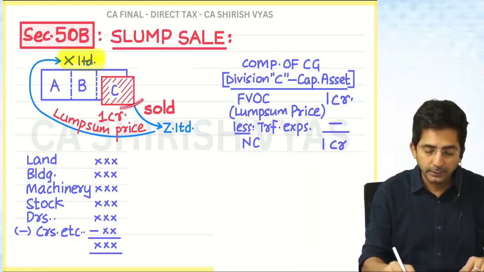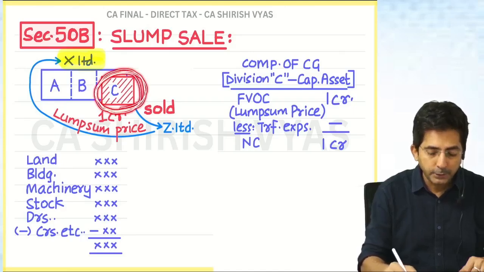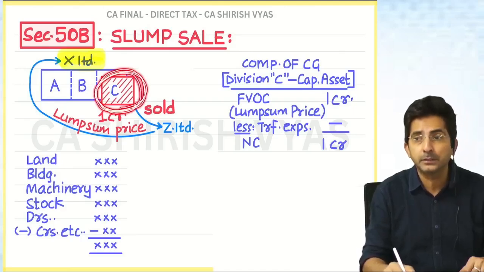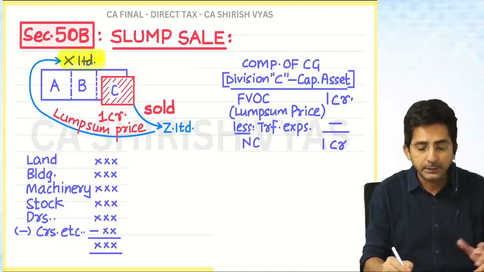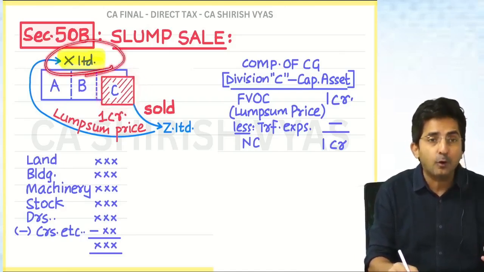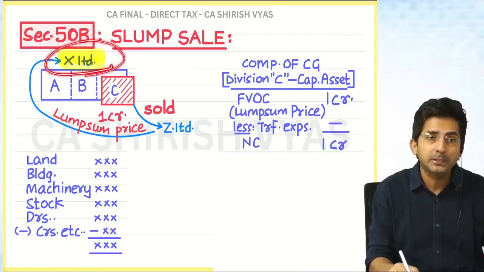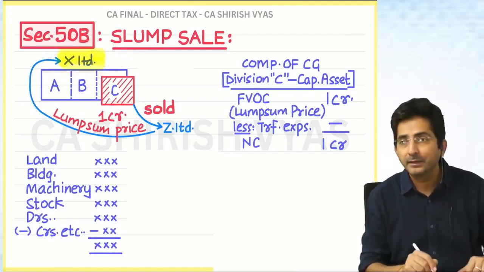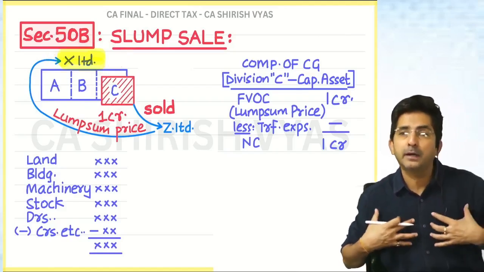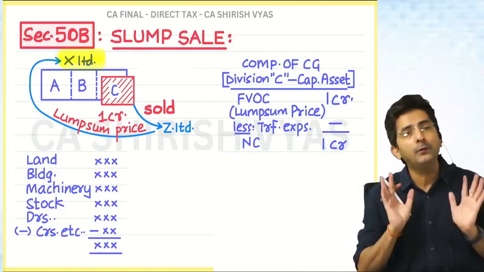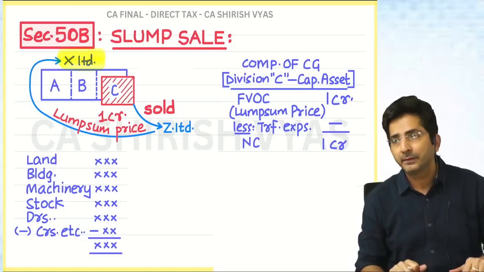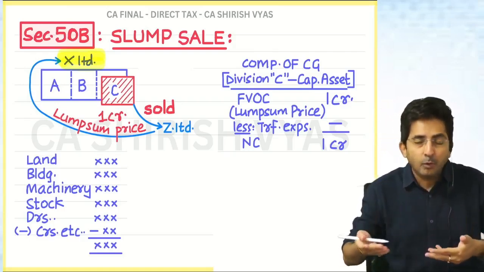You will have to see the date of commencement of business C. Many students say date of incorporation. See, on incorporation, X Limited was formed, and it is not necessary that at the time of incorporation division C was started. Sometimes when you form the company, you have only one business, business A, and business C was added later on.